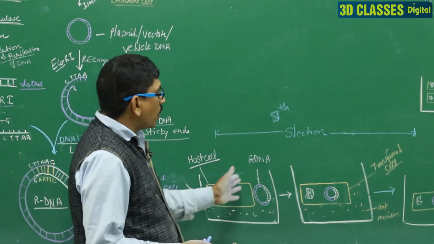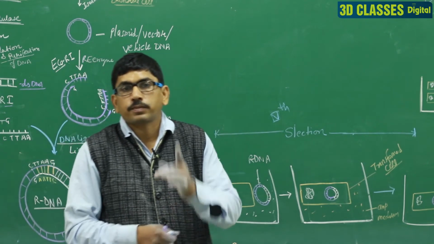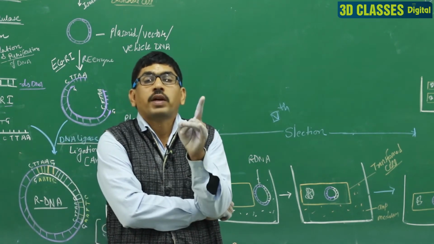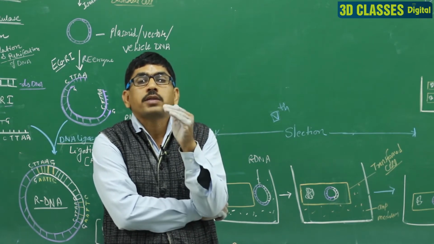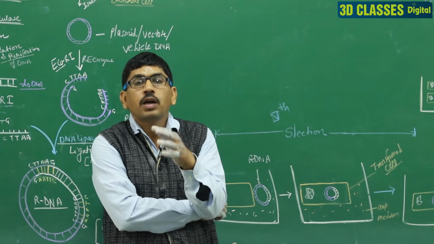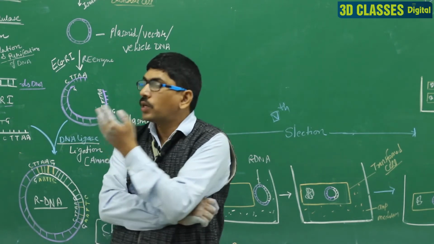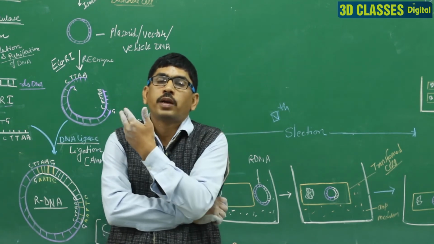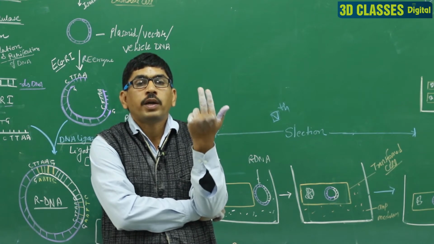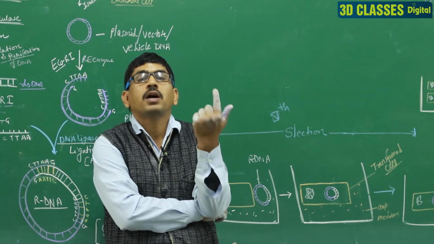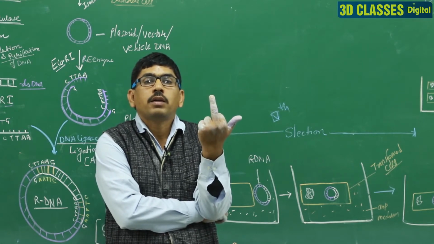Clear? So, here we utilize two types of antibiotic media. You know very well, in the vector we discussed the two selectable markers. Here the antibiotic sites work as selectable markers, and we utilize ampicillin and tetracycline because we are using EcoRI and this is pBR322. First medium is the ampicillin medium and second medium is the tetracycline medium.